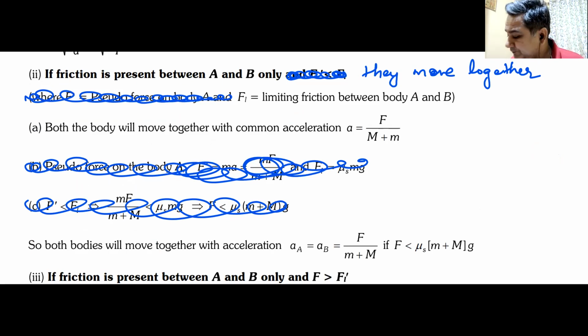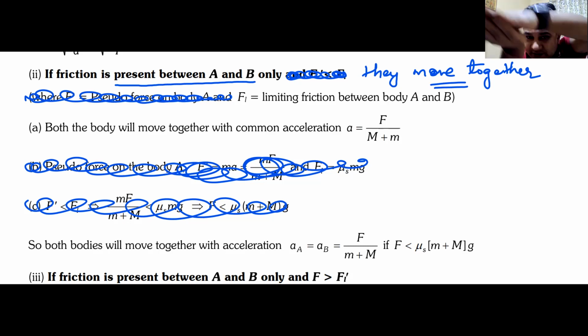Case number 2. Friction is present between A and B only, and they move together. See, as we saw in the first case, either the two blocks move together, or the two blocks move separately.